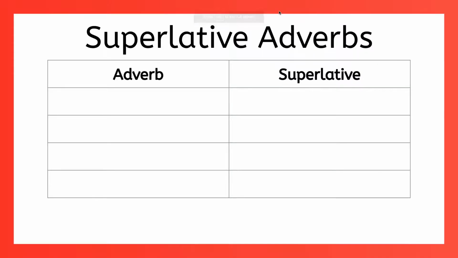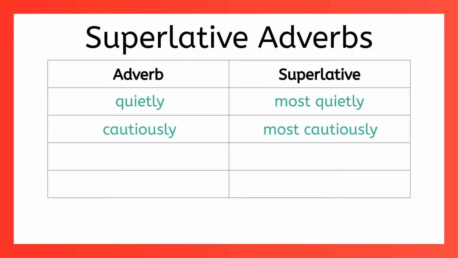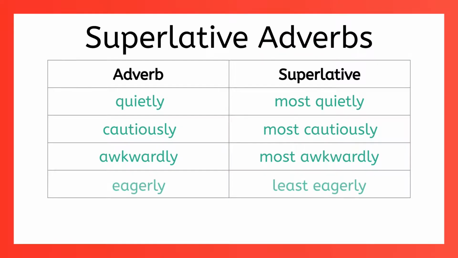As with comparative adverbs, there's a regular way to create superlative adverbs. The superlative form of quietly is most quietly, and the superlative form of cautiously is most cautiously. Awkwardly becomes most awkwardly. And of course, if we're moving in the other direction with our superlative, the furthest extreme for eagerly is least eagerly. Adding most or least to an adverb usually makes it superlative. But of course, that's not always true.